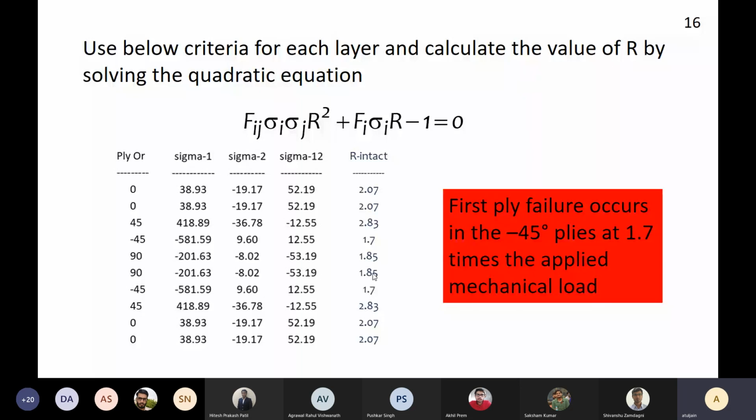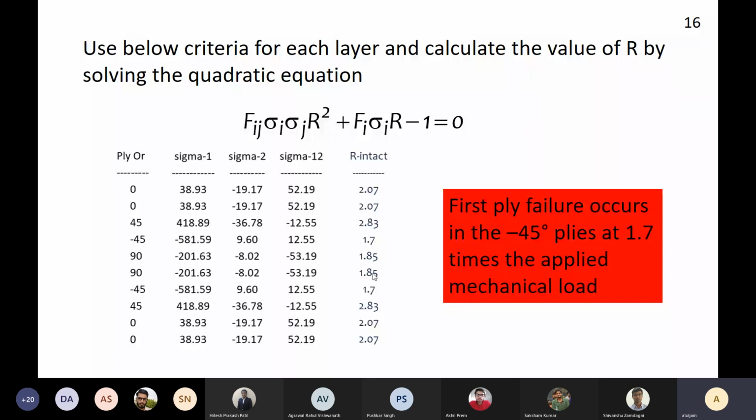Important things to keep in mind: all the failure criteria that you have studied, Hashin failure criteria or Tsai-Hu criteria, are applicable only if the stress components are in the fiber coordinate axis system. If you have calculated stresses for some other coordinate axis system, you have to do a stress transformation to go to the local coordinate axis system and then apply the failure criteria. This is very critical. And depending on the failure criteria, you will mostly solve a quadratic equation in terms of R to get the value of the margin of safety.